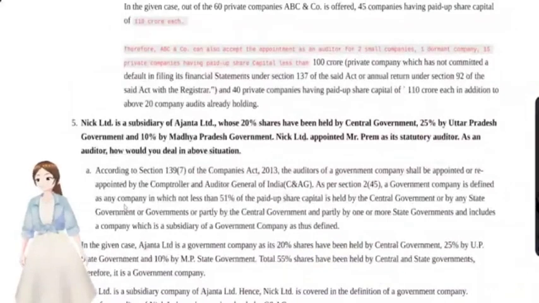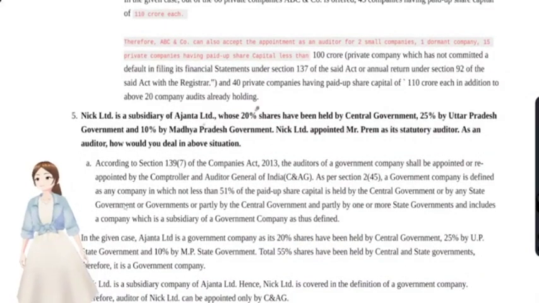Now we'll see our first question, that is NIC Limited is subsidiary of Ajanta Limited whose 20% shares have been held by central government. Okay, we'll just make an illustration here. NIC is subsidiary of Ajanta.